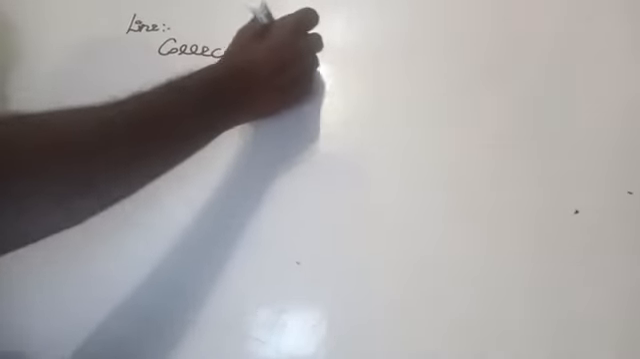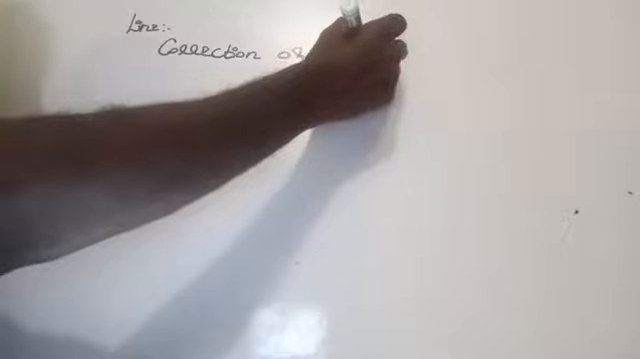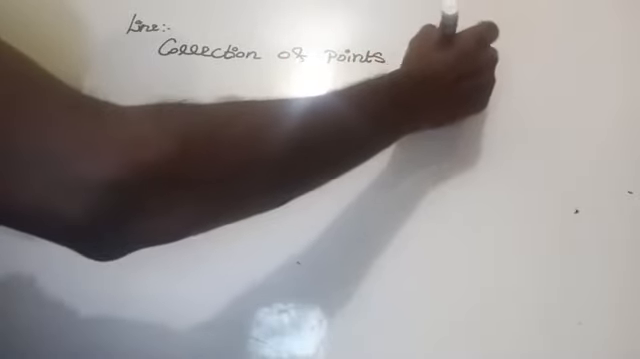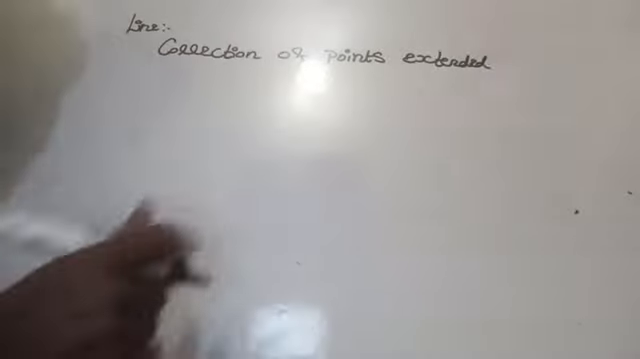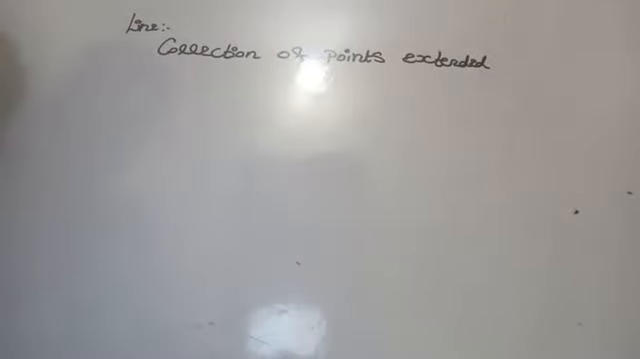Okay. What is meant by line? Any idea? A collection of all points which can be extended indefinitely on both sides. Definition of line: a collection of points extended on both sides. Am I right here?